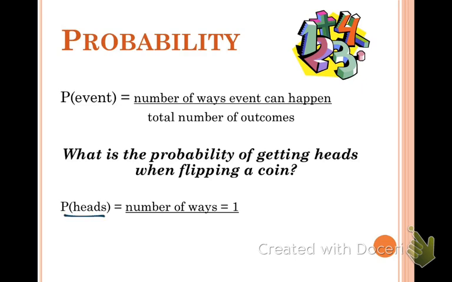How many ways on a coin can you get heads? There's only 1. And the total outcomes are 2 because the coin has heads and tails. So the probability of getting heads is 1/2. You could also write that as a decimal or a percent.